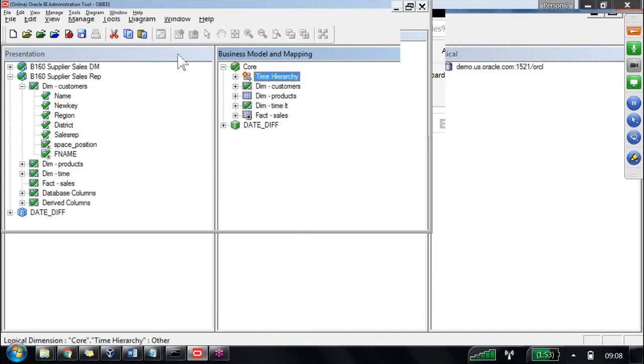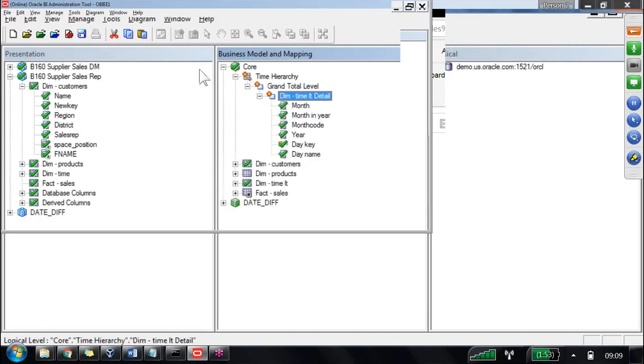By default, whenever we create the hierarchy object, we'll get two levels. One level is called grand total. What name do I want to provide? Always the first level we have to define as the grand total level. And we got one more level also. Under this level all the columns are mapped.